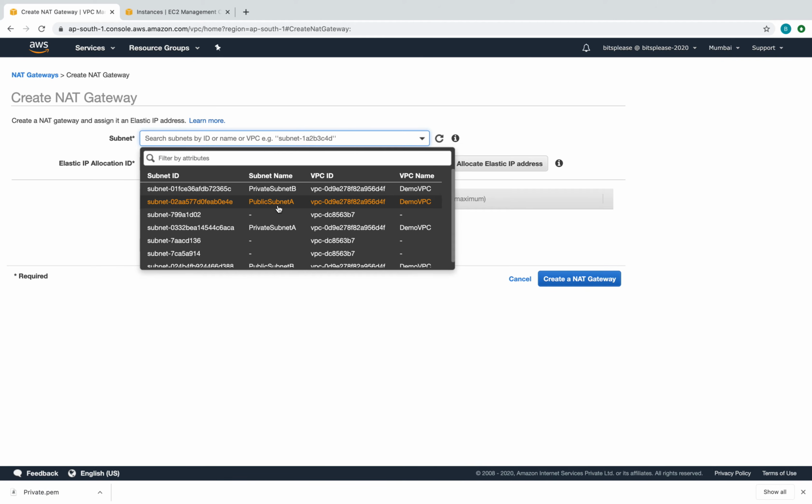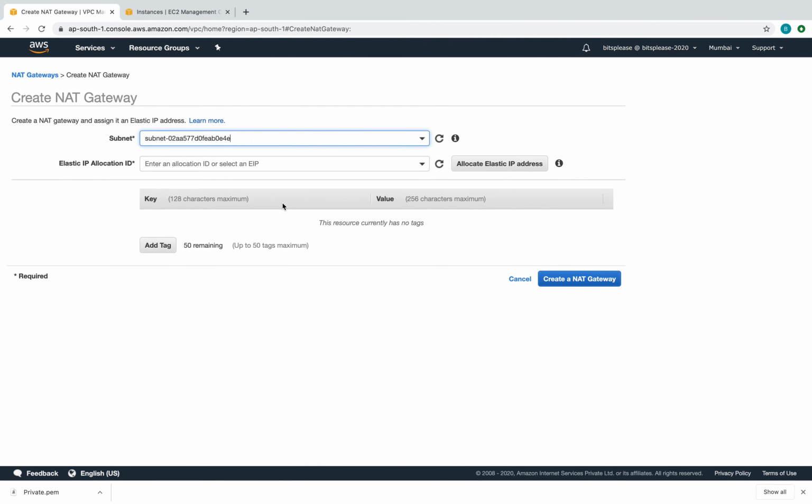That's how NAT works. You need a public IP for your NAT so that it can translate the private addresses to public. So we'll use public subnet A in this case.